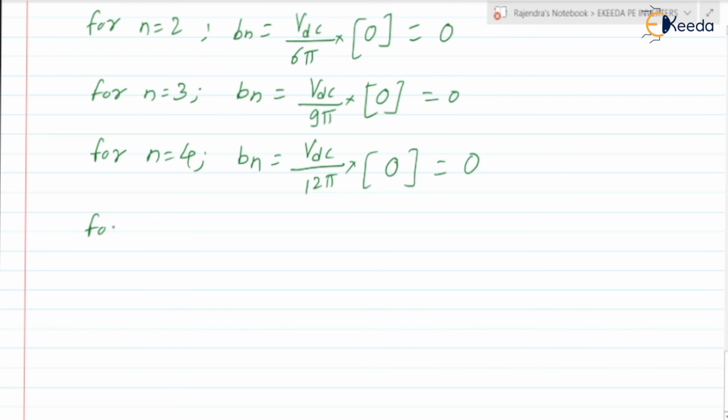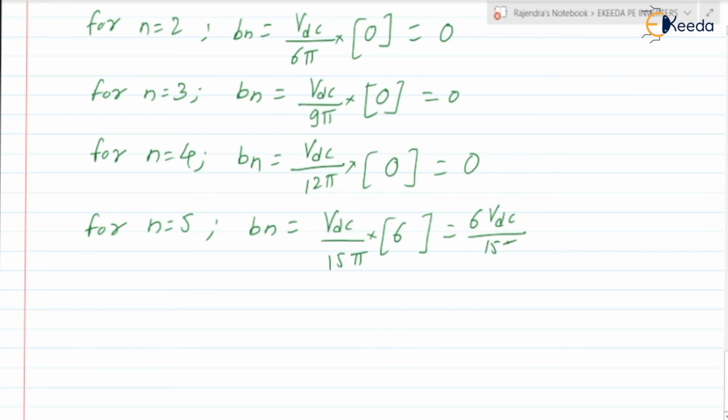For n is equal to 5, we can check, Bn is equal to VDC divided by 15 pi into, let us check what will be there in the bracket. If you check, it is a 6 again. So it is 6 VDC by 15 pi. So for n is equal to 5, it is 6 VDC by 15 pi.